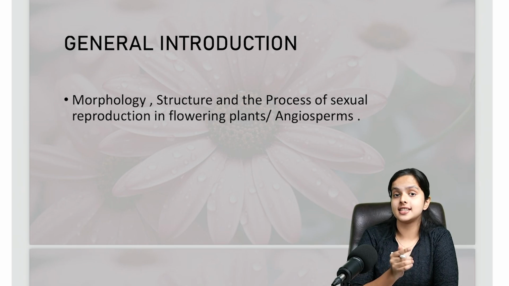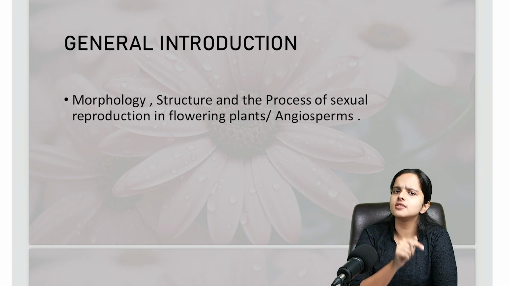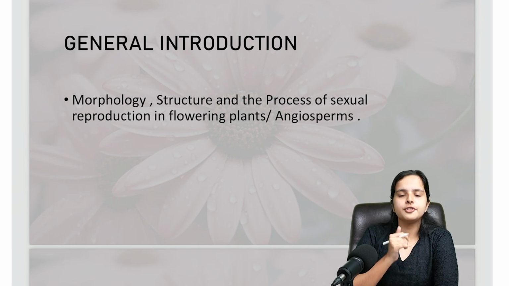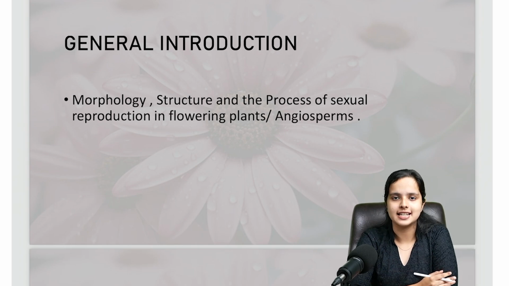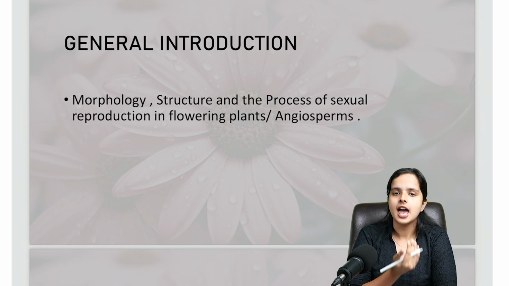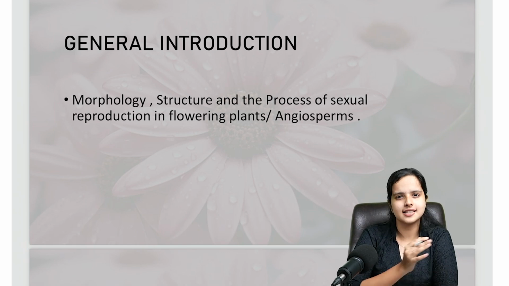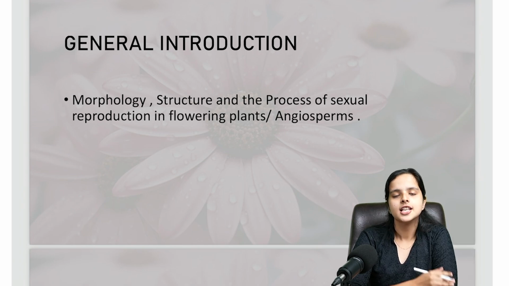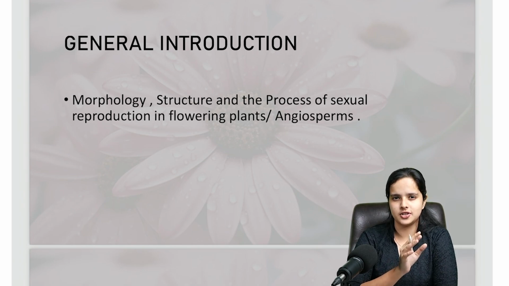Later on, we'll be discussing pollination, which is a mechanism that helps plants to reproduce. After that, we'll go into the topic of fertilization. And at the end of the chapter, we'll discuss the post-fertilization events and seed and fruit, and that's how we'll conclude the chapter. So I think you got an idea about how the chapter is going to be.